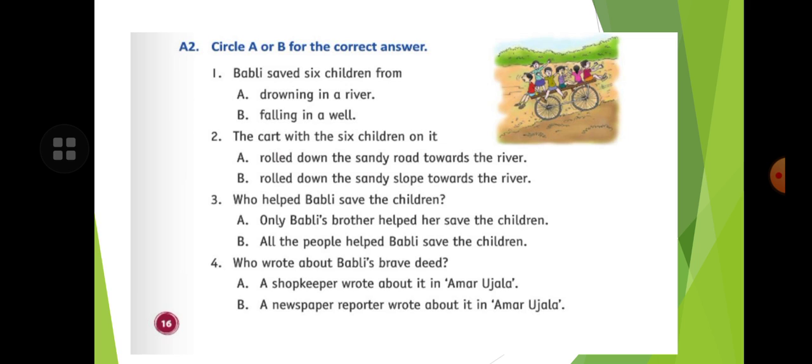And who wrote about Bubbly's brave deed? A shopkeeper wrote about it in Amar Ujala, or a newspaper reporter wrote about it in Amar Ujala. You know that a newspaper reporter wrote about it in Amar Ujala. So children, you have to circle the answer B.